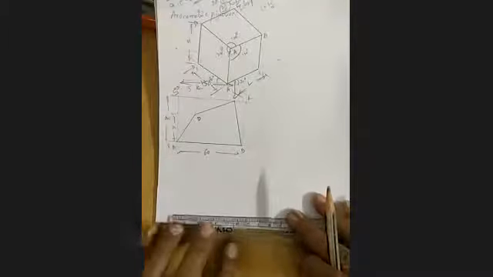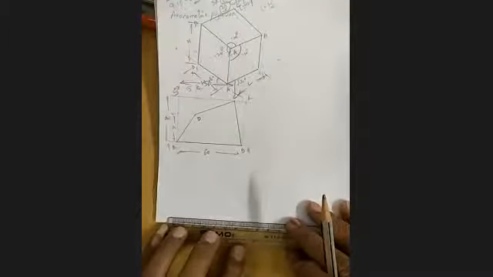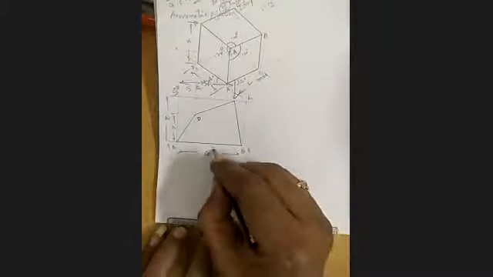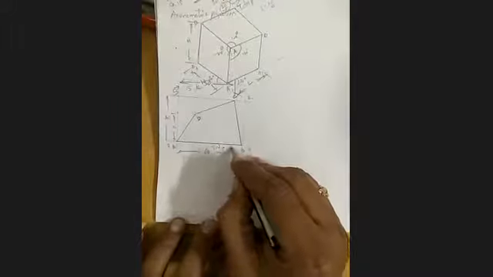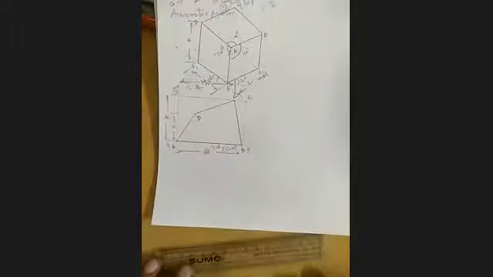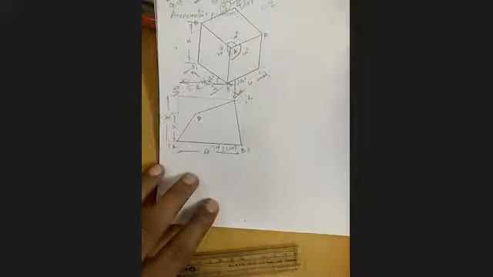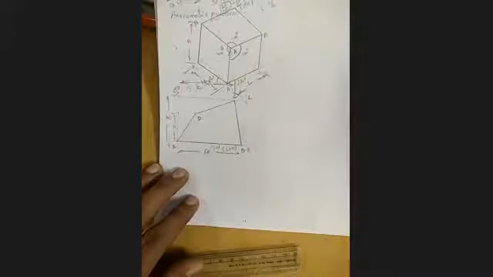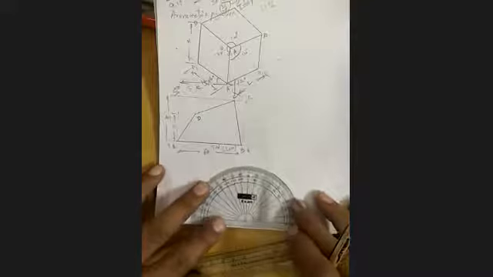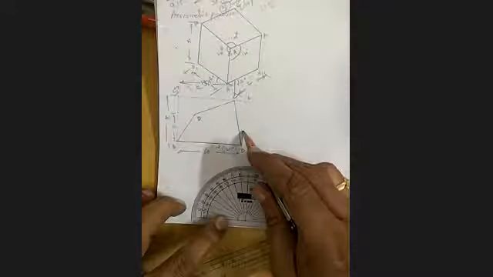See, sir, now listen carefully. He told top view. Top view means top view is length and width. That is the rule. You cannot change any rule. Use this same method. This is the orthographic view.